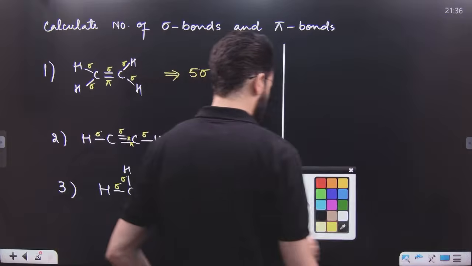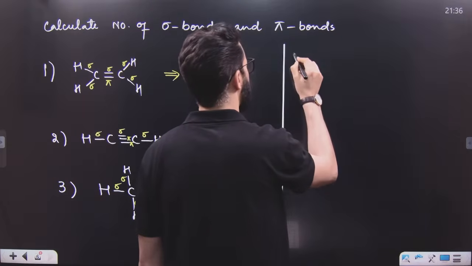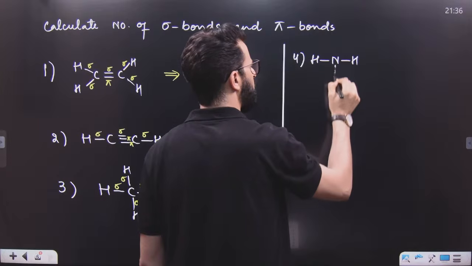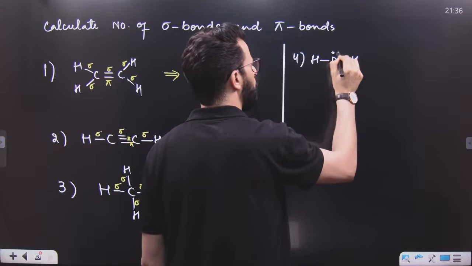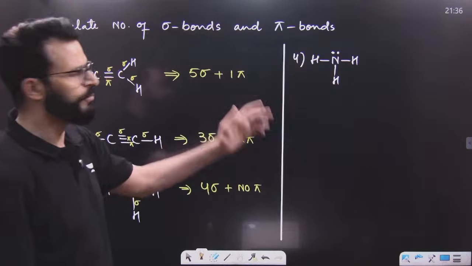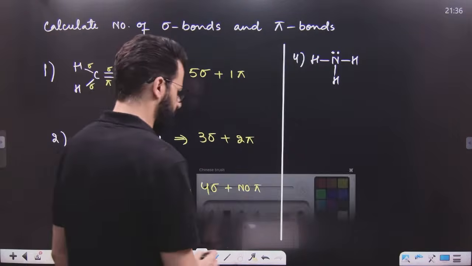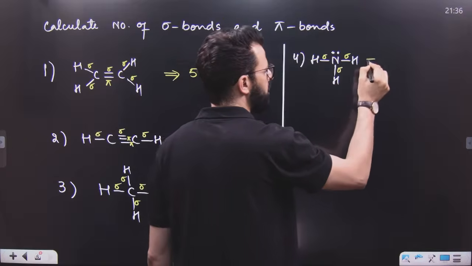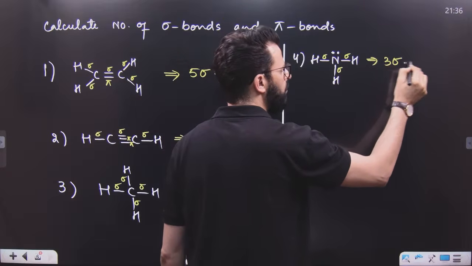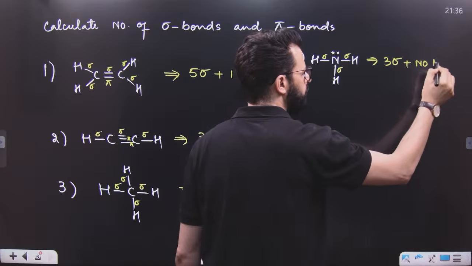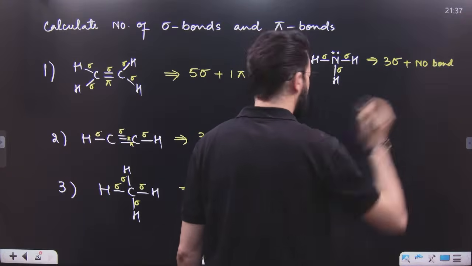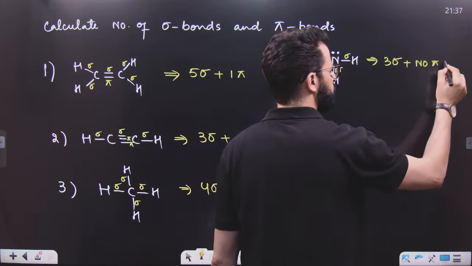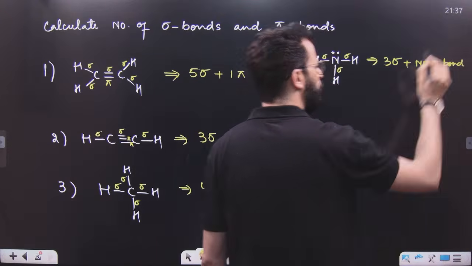After that, can anyone answer this question? How many sigma and how many pi bonds are there in the ammonia molecule? This is sigma, this is sigma, this is sigma. So there are 3 sigma bonds, but there is no pi bond.